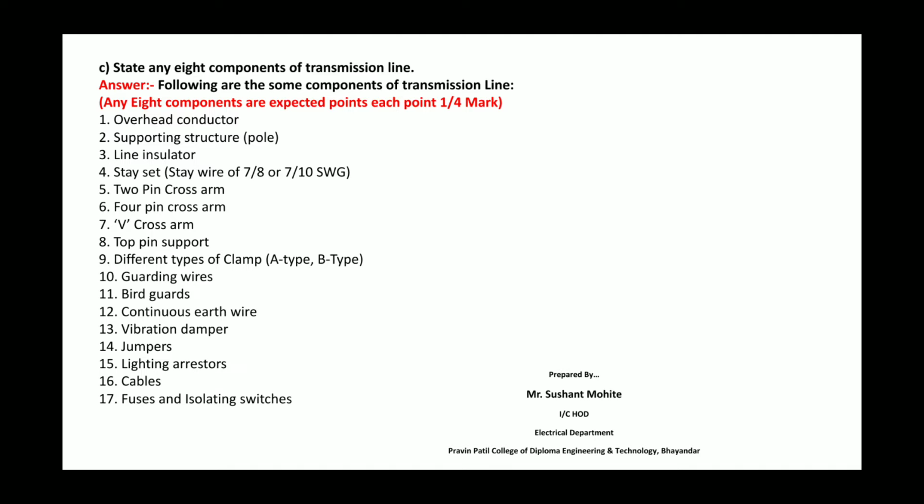The next is the insulator. These are fixed on the cross arm, and their function is to bind the conductors, that is, give support. Insulators are of pin, shackle, suspension and stay type. Then the cross arm is fixed on the pole, and the insulators are supported on the cross arms. The cross arms are of iron or steel. The other components are danger plate, guard wire, lightning arrestor, anti-climbing wires, stay wires, fuse unit and jumpers. These are the components we use at the time of transmission.